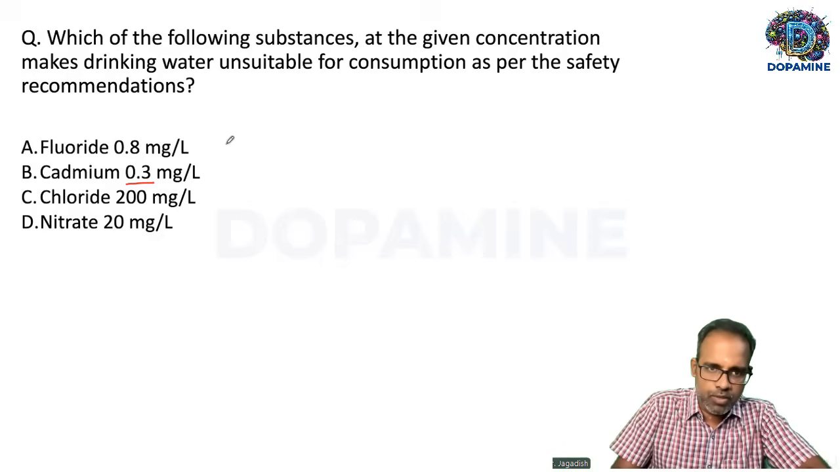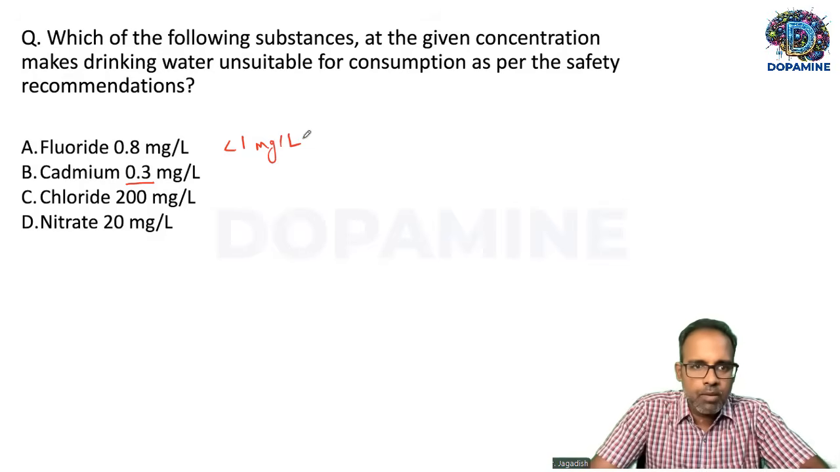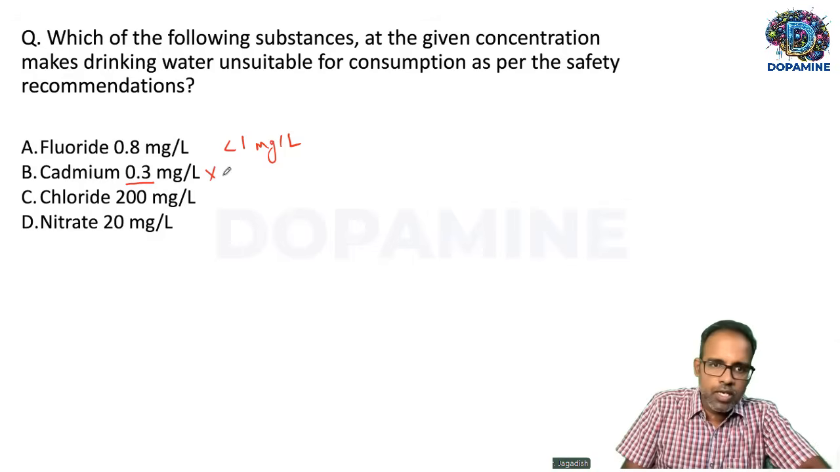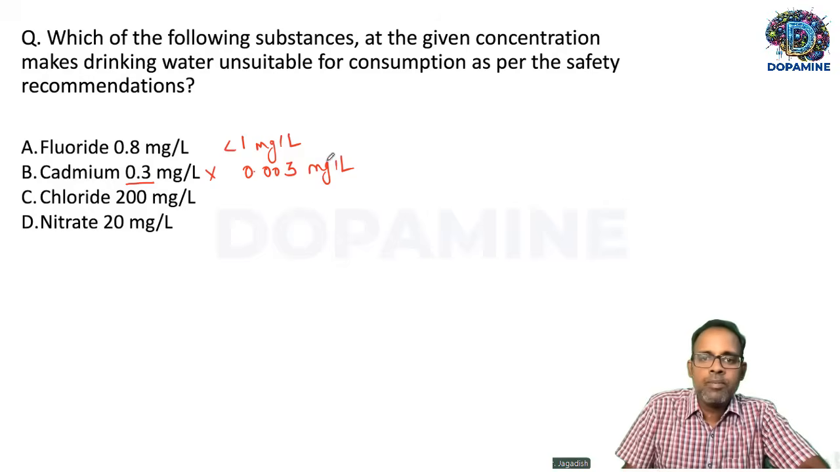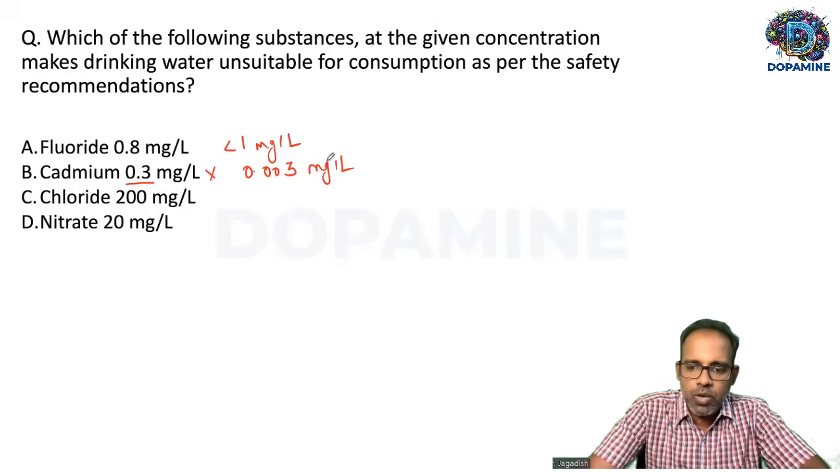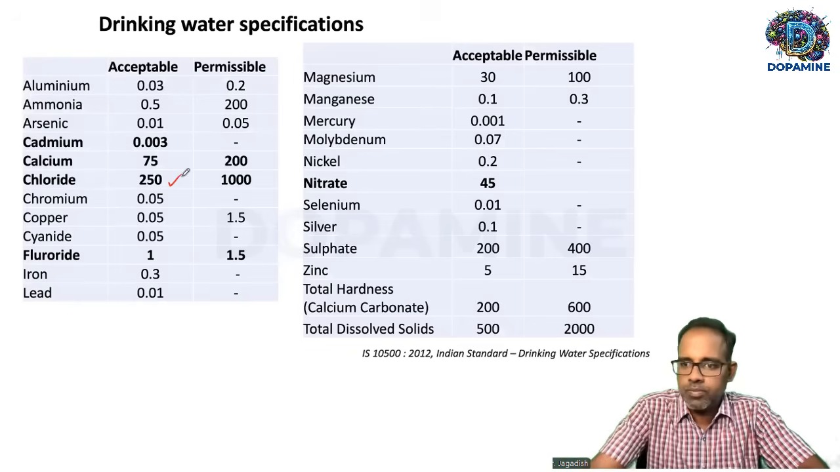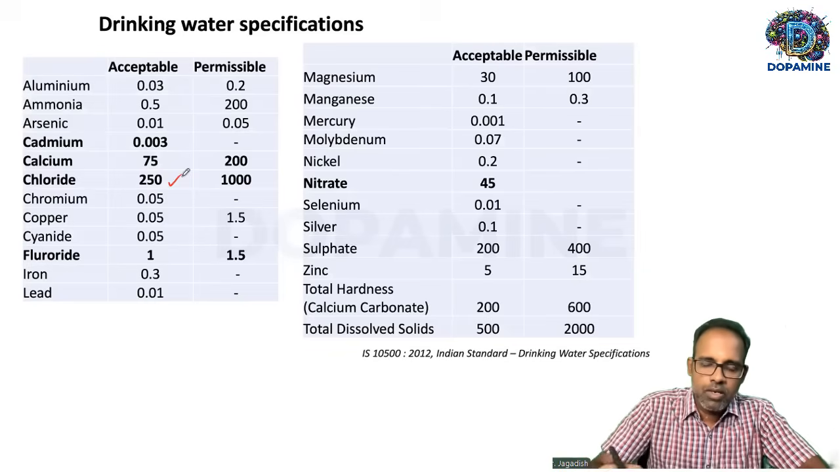Yes, this is correct because acceptable is less than 1 milligram per liter. So this is okay. Cadmium is 0.3 milligram per liter. No, that is not okay because the cadmium recommended level is 0.003 milligram per liter. It's a trace element. So that's the correct answer. Chloride 200, that's correct because up to 250 it is allowed. Then nitrate 20. Nitrate up to 45 is allowed.